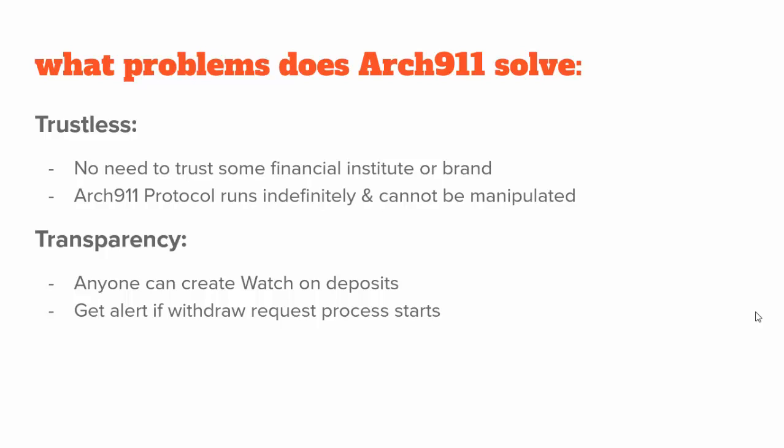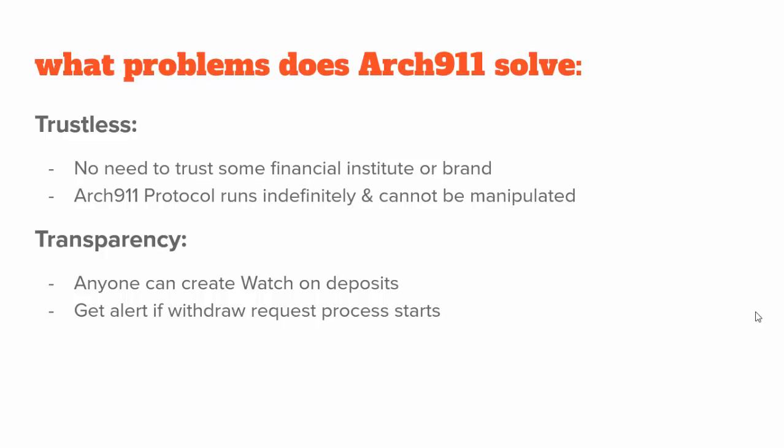In a usual world, a bank or a financial institute runs such vaults, so you have to trust such an institute. Whereas Arch 911 is a smart contract deployed on the blockchain. So you don't have to trust. There is no trust required, right? And second, there is transparency.